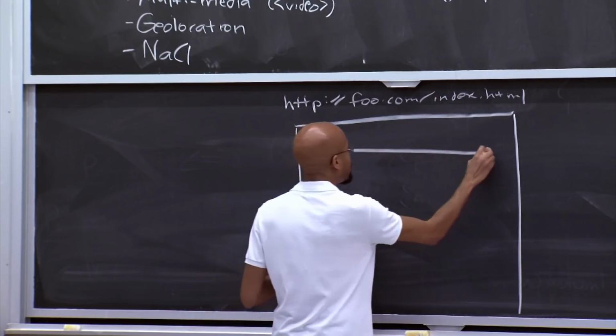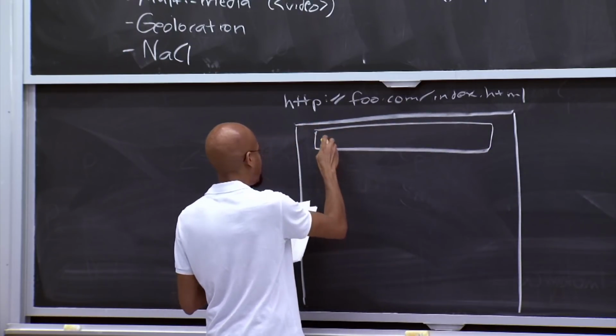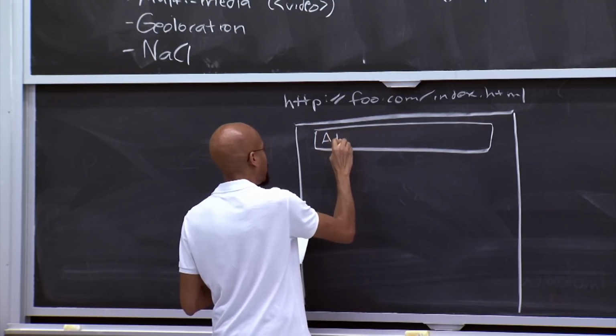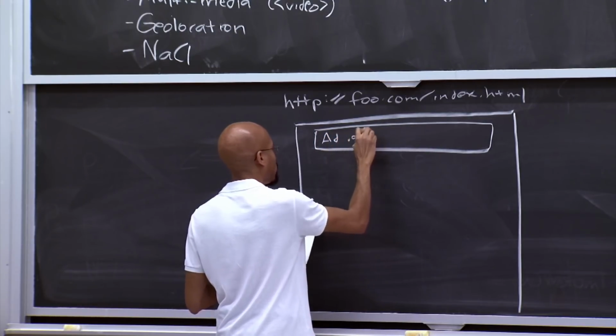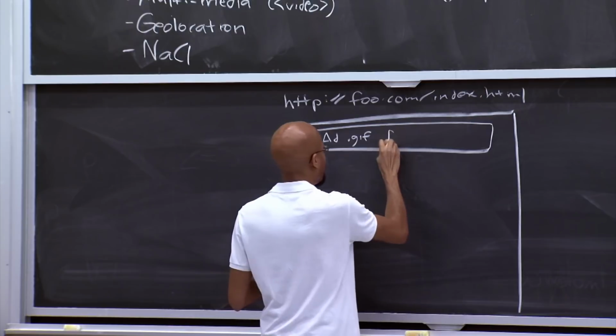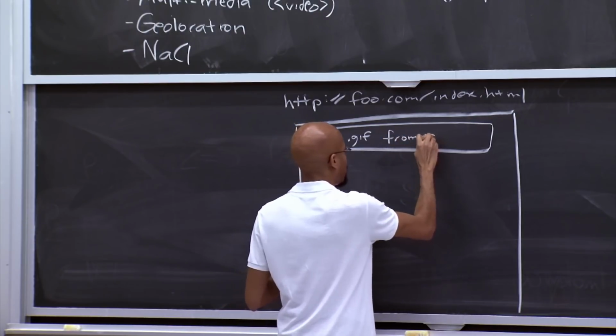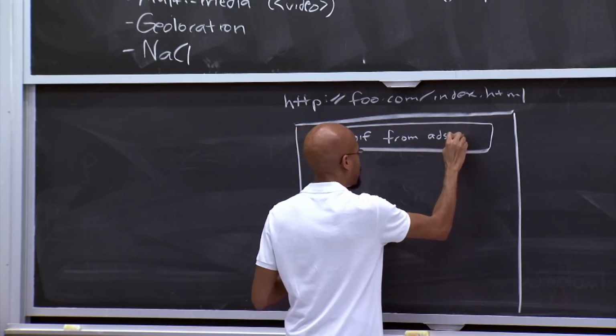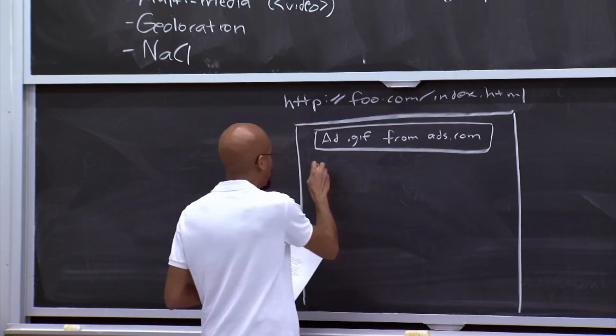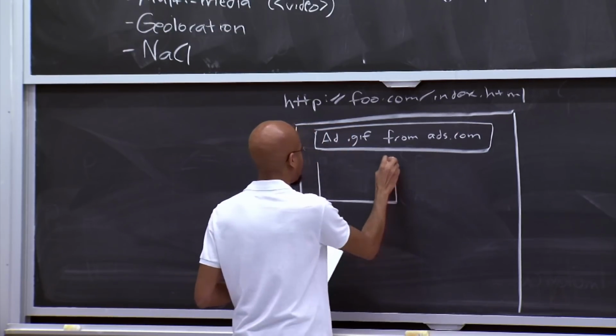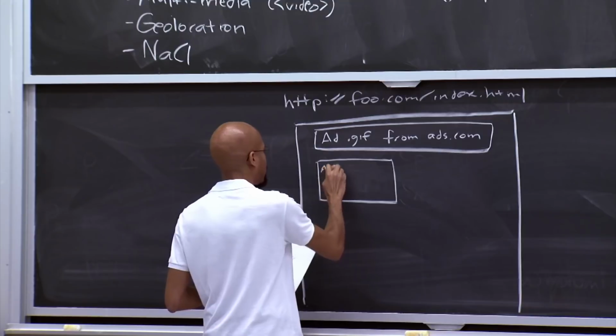One thing that you might see is an advertisement. So you might see an advertisement in the form of a GIF, and maybe that was downloaded from ads.com.